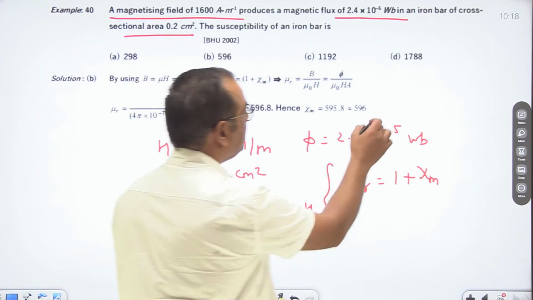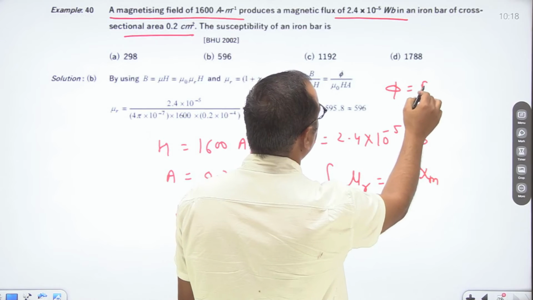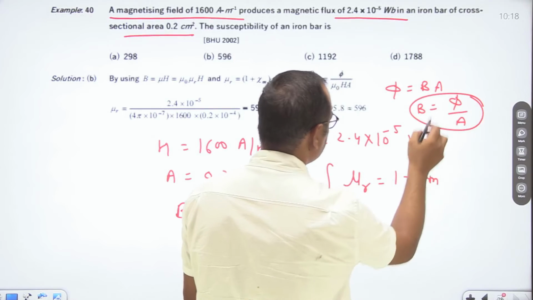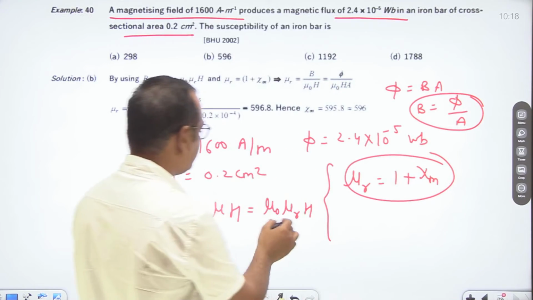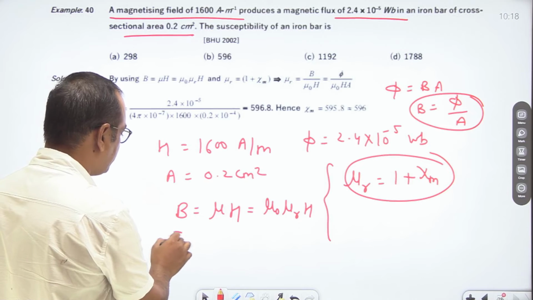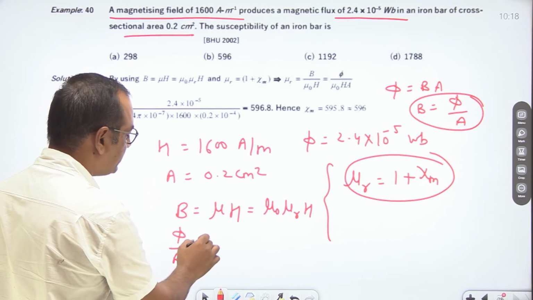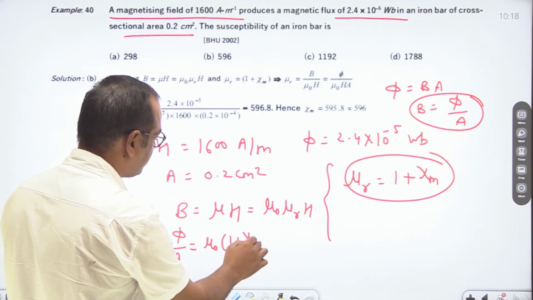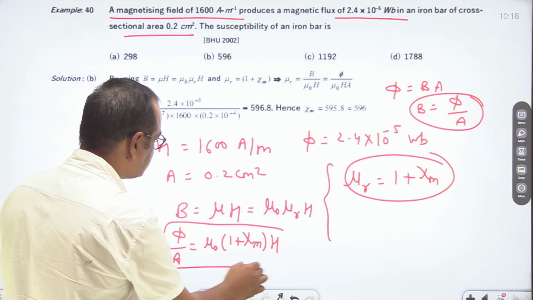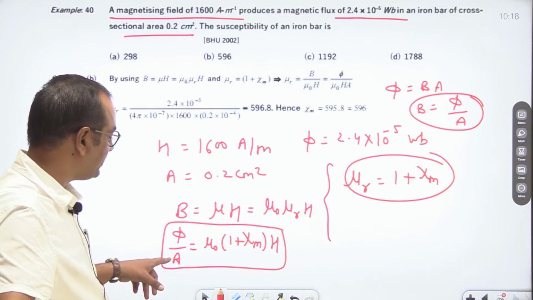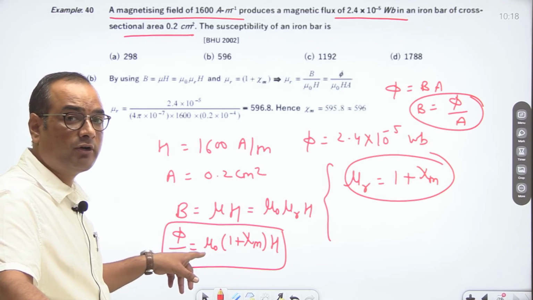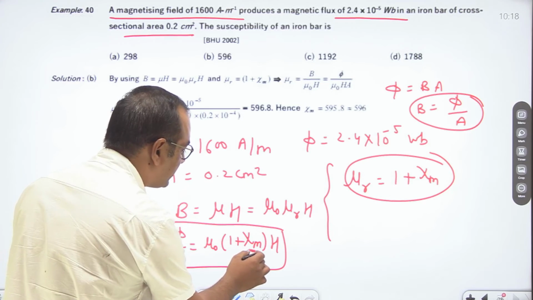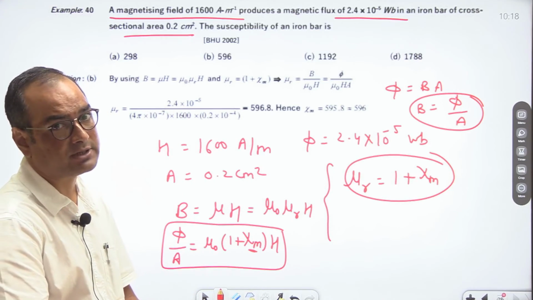Magnetic field B can be calculated from phi is equal to BA, so B is equal to phi upon A. So B is equal to phi upon A, and it is equal to mu naught, 1 plus chi m, into H. We are given phi, we are given area, we know mu naught is 4 pi into 10 to the power minus 7, and we are given H. So we can calculate the value of chi m, the magnetic susceptibility, from this relation.